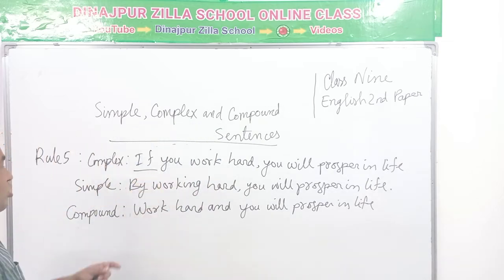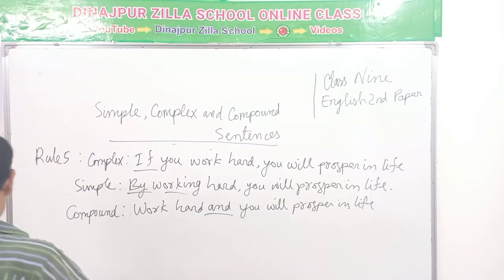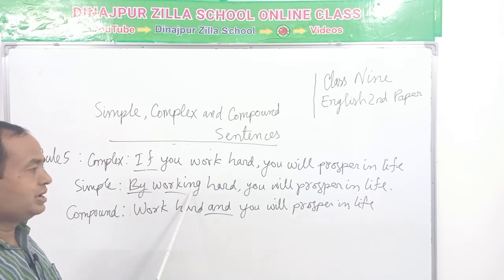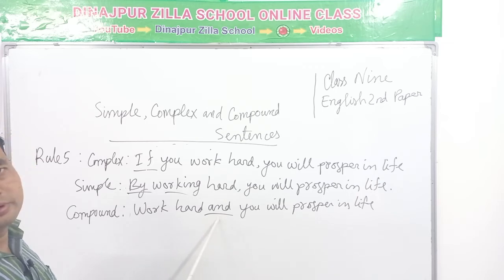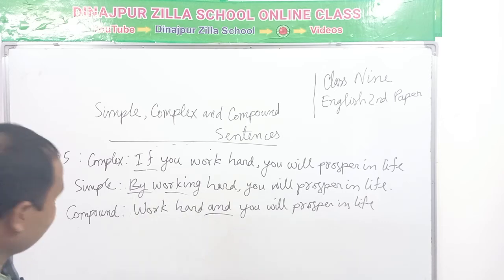If in the complex sentence, by plus gerund in the simple sentence, and and will be used in the compound sentence. So, thus we can transform these sentences from one form to another. Actually, we have to remember that when the complex sentence is affirmative and started with if, then by plus gerund will be used and and will be used in the middle of the sentence. But if the sentence is negative, then without plus gerund will be used and here or will be used.